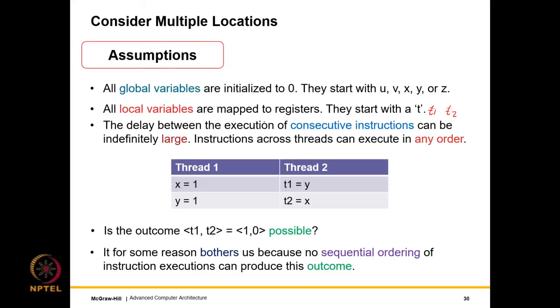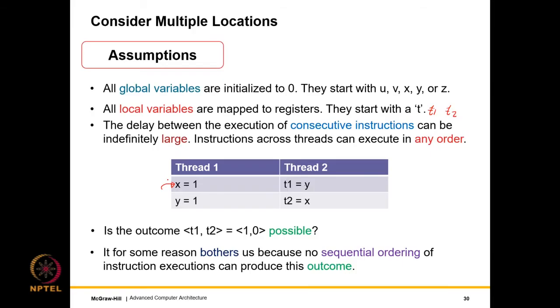Furthermore, we will assume that the delay between the execution of consecutive instructions can be indefinitely large. So we cannot, for example, say that we'll execute this instruction, and then we are guaranteed that within a window of 100 or 200 or 300 cycles, y equal to 1 will execute.